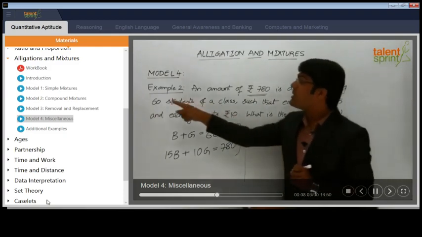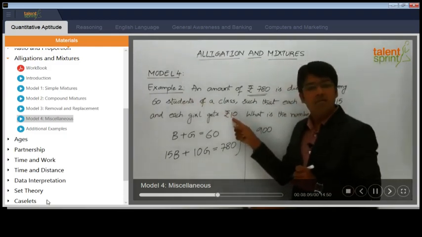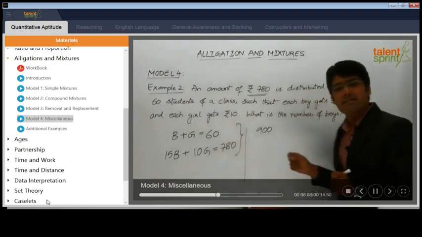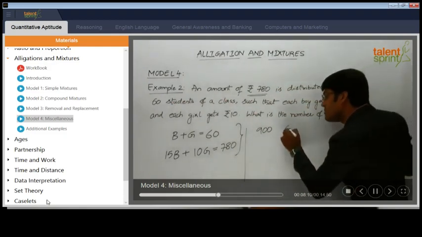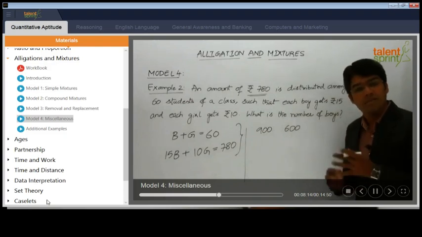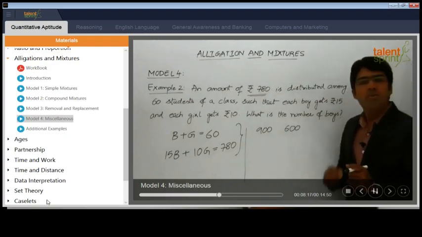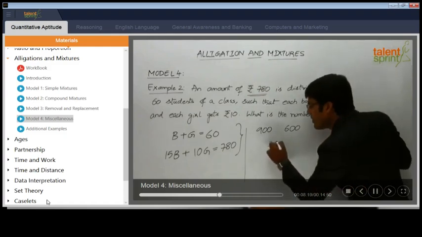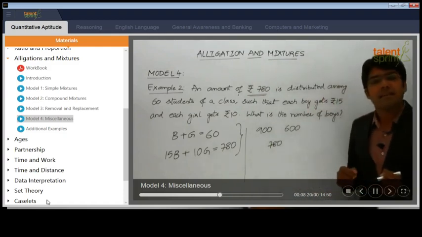If all the 60 students are girls, each girl gets 10 rupees. And if all the 60 are girls, what should be the total amount? 60 into 10, which is 600. But we know that the actual mixture of these boys and girls has got a total amount of 780. So the mean value or the mixture value can be taken as 780.